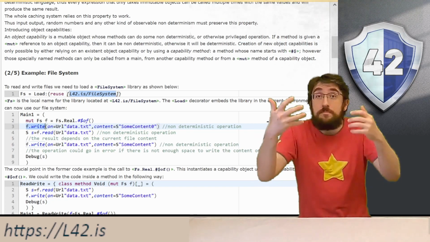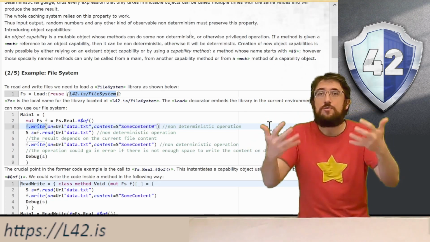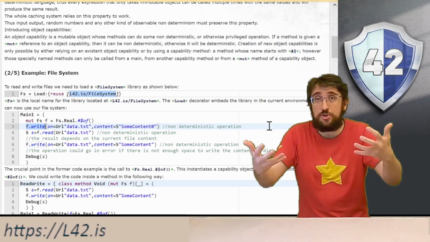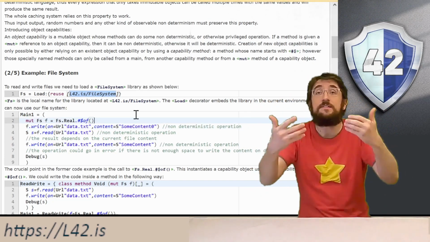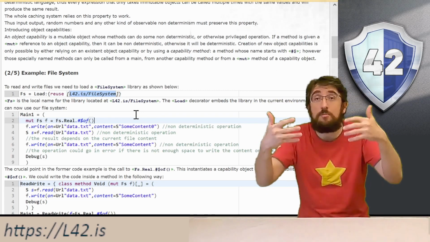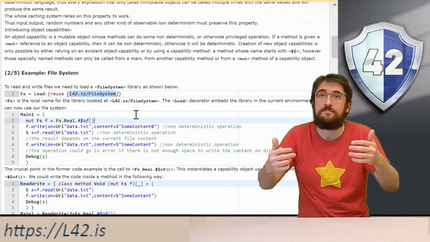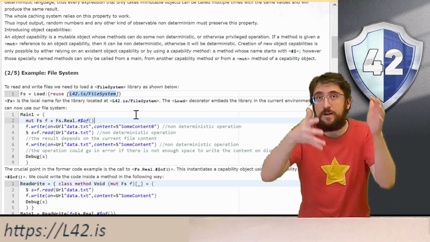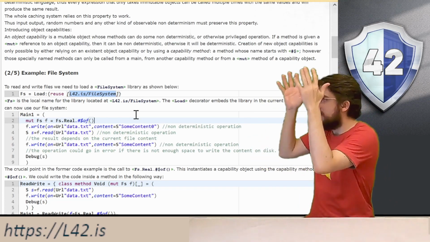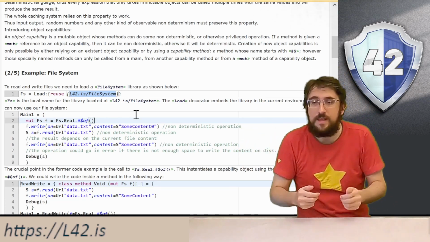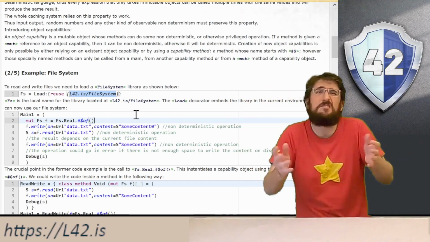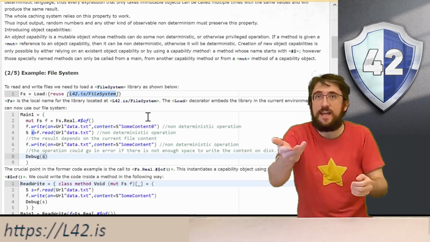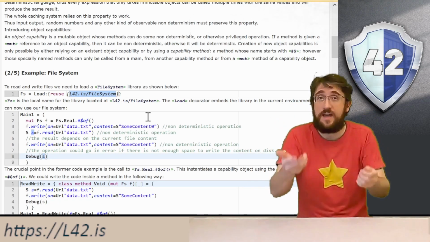Then, with our mutef, we can do non-deterministic operations like writing or reading on a file. In this simple example, we write some content 0 on the file. We then read the file and we save what we have read in the string s. And then we write on the file some content, that is, without the 0. Then, in line 8, we are going to print the content of s.